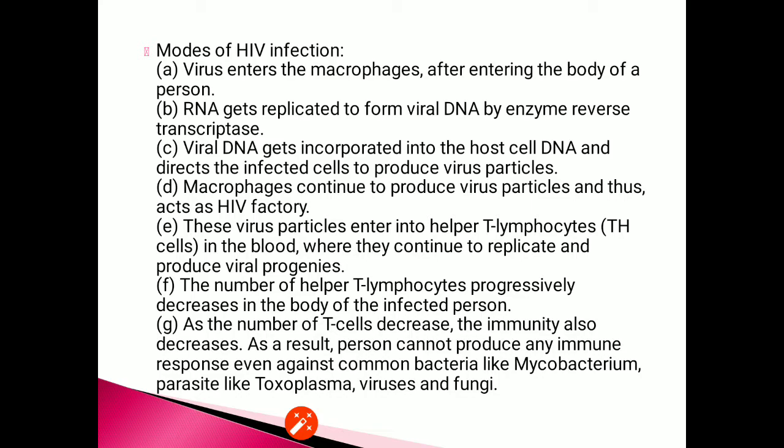As the number of T cells decreases, the immunity also decreases. As a result, the person cannot produce any immune response even against common bacteria like Mycobacterium, parasites like Toxoplasma, viruses and fungi.